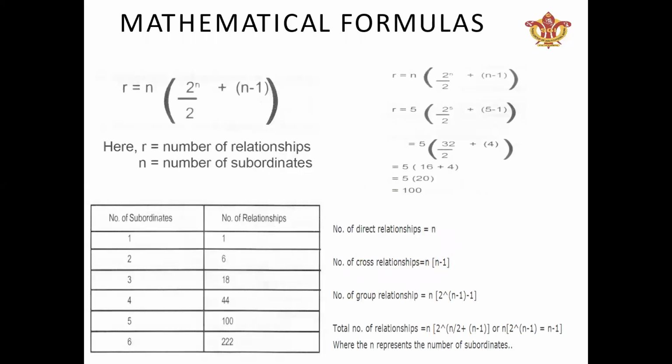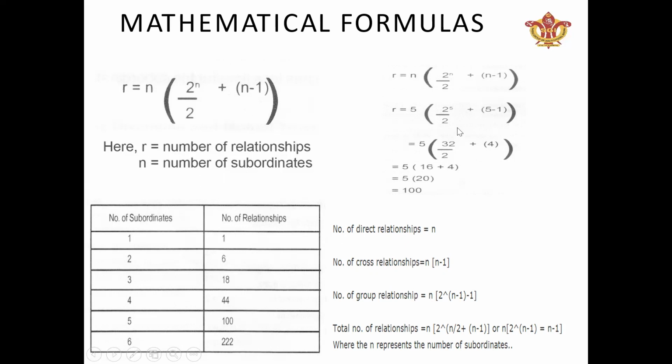Now, this is the mathematical formula for finding the number of relationships from the number of subordinates. The formula is R = N(2^N/2 + N - 1), where R is the number of relationships and N is the number of subordinates. With this formula, we can find out how many relationships exist in an organization. Now let's take an example.